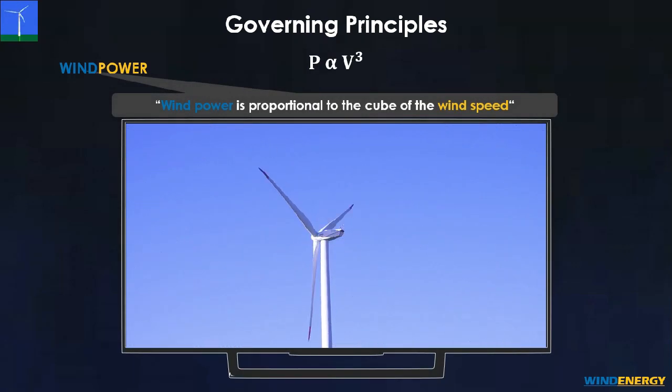And we know that this variable is not in our control. Wind speed varies location to location. However, wind speed estimation is highly essential for the site selection of the wind turbines.